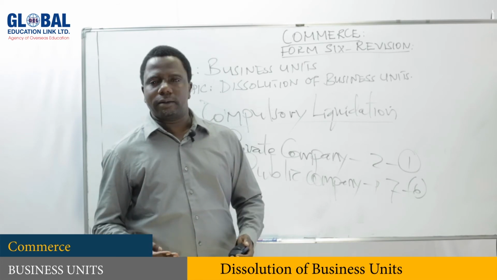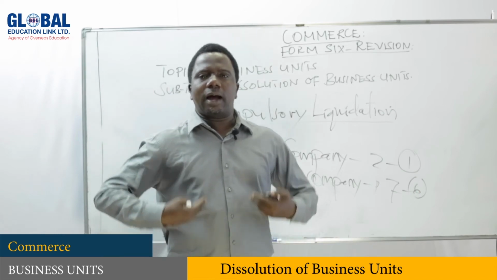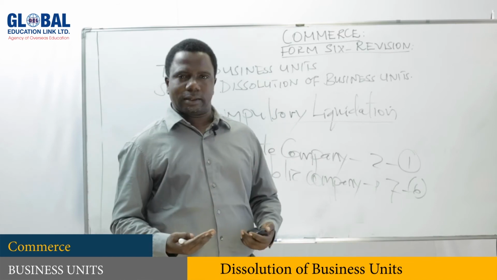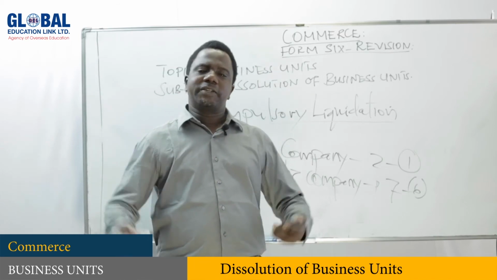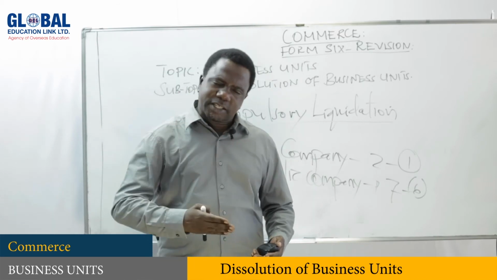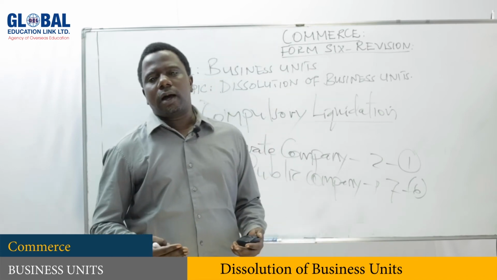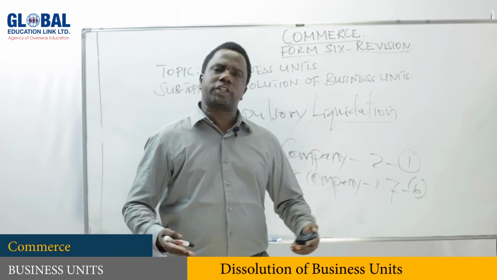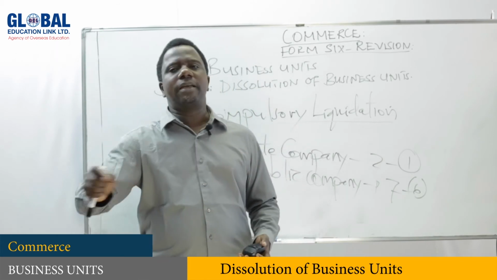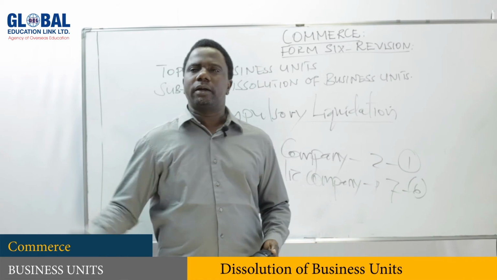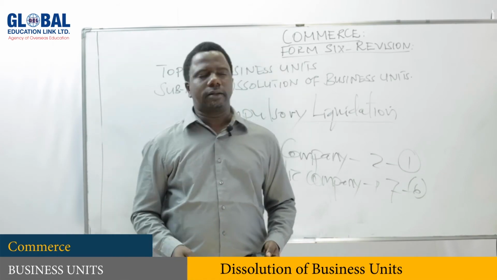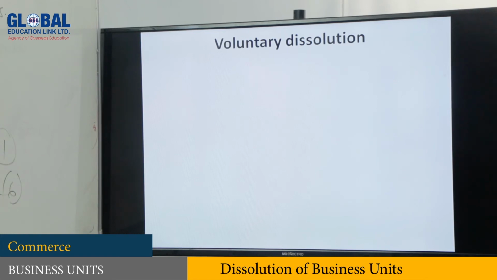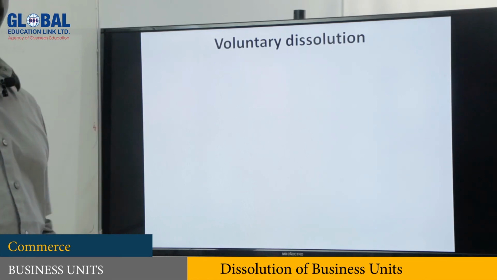So it may happen that the registration was improperly done. After discovering that the objectives of that company are illegal, now this one has been discovered after registration, then automatically that name will be removed, so that company won't be registered again. So that's the way. Now another way is voluntary dissolution.